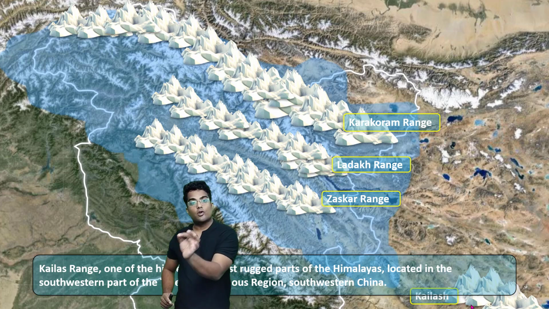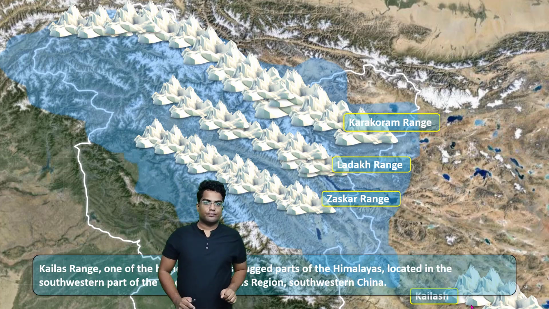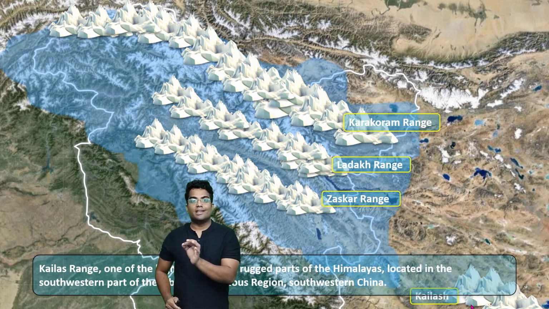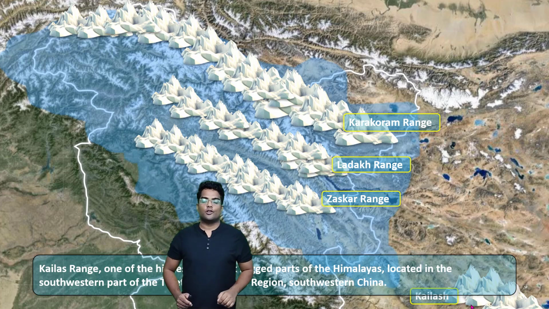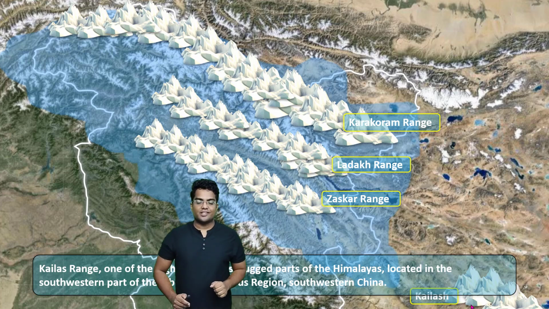However, the Kailash range is located entirely in Tibet. Remember that. So if a question arises something like that, out of the given choices, which one of the Trans-Himalayan ranges is not located in India? You have Karakoram, Ladakh, Zanskar and Kailash. The answer is the Kailash range. Hopefully you don't get screwed over this question.